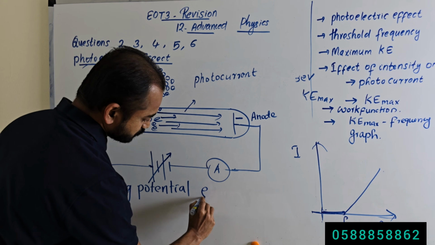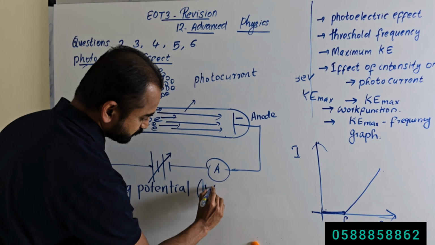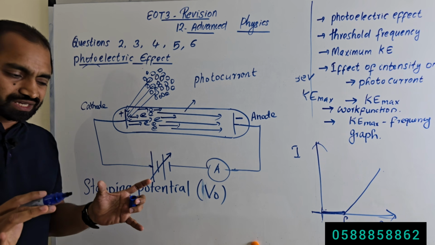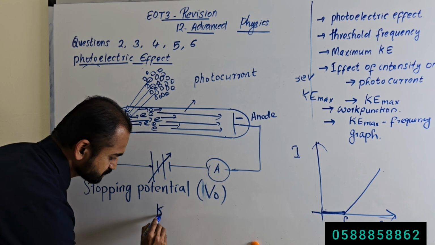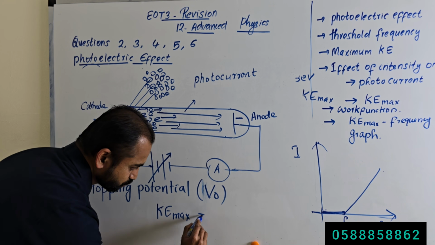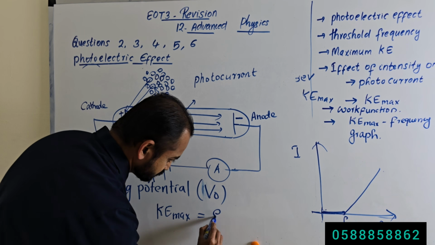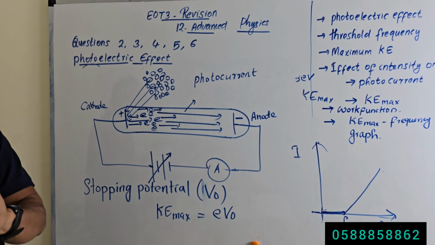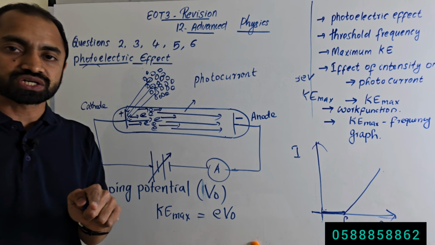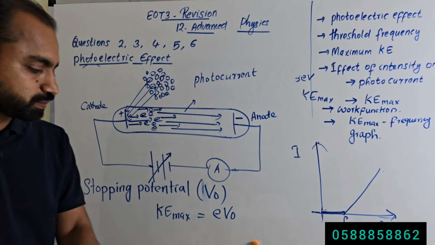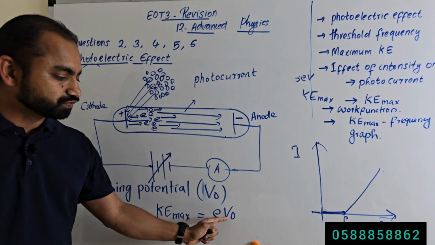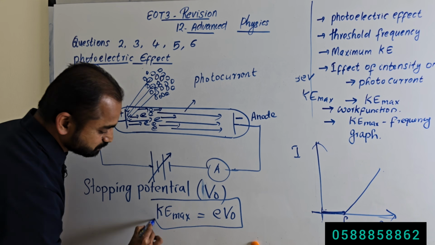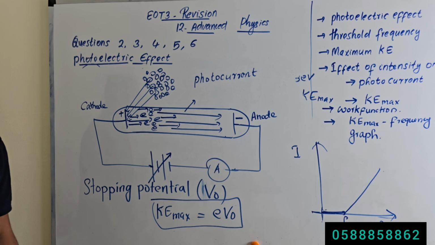Stopping potential we will represent by V0. So we can write the maximum kinetic energy of the emitted electron as equal to e times V0. What is e? The charge of one electron, 1.60 times 10 to the power minus 19 coulomb, and V0 is the stopping potential. So this is the equation for maximum kinetic energy in terms of stopping potential.